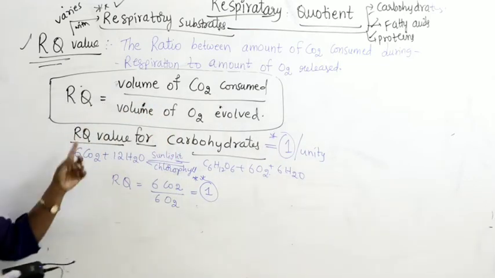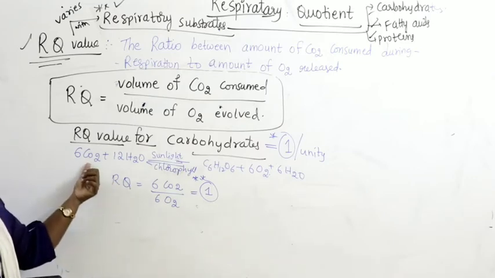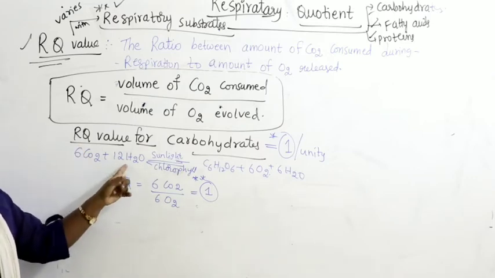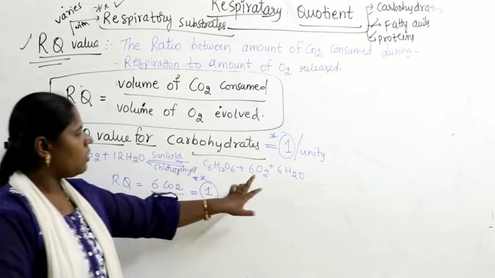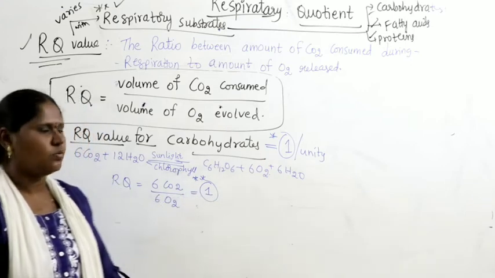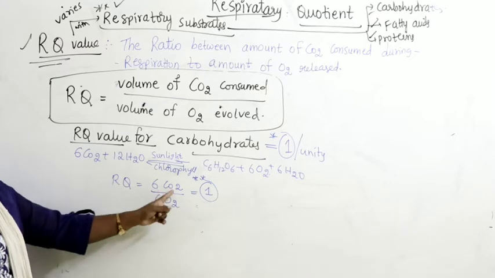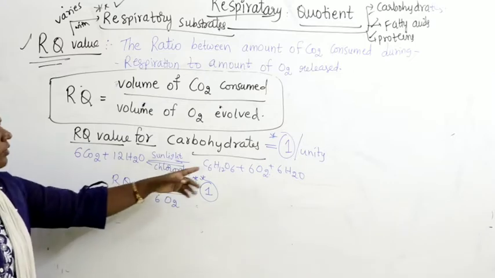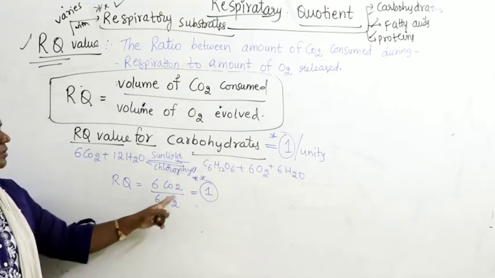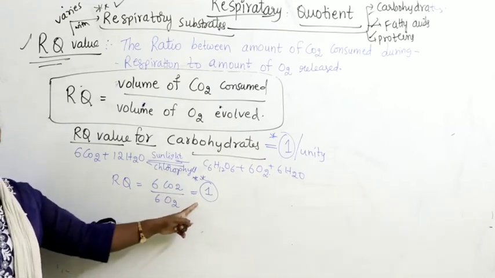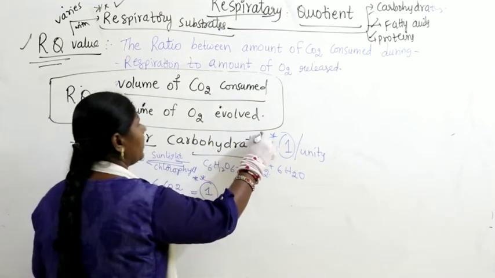Got it? So to calculate the RQ value for carbohydrates: 6 carbon dioxide molecules are consumed, with 12 H2O, sunlight and chlorophyll, glucose is produced, carbohydrates are prepared, with 6 molecules of oxygen and 6 H2O. So the RQ value is the amount of carbon dioxide consumed, 6 CO2, by the amount of oxygen evolved, 6 O2. So 6 by 6 is the RQ value of 1 for carbohydrates. Very important, try to remember.